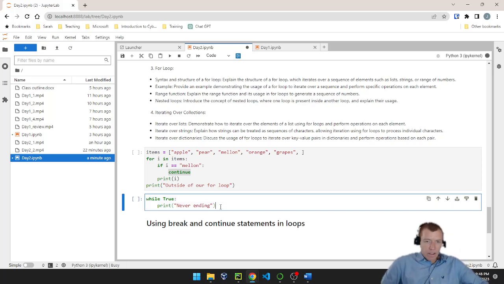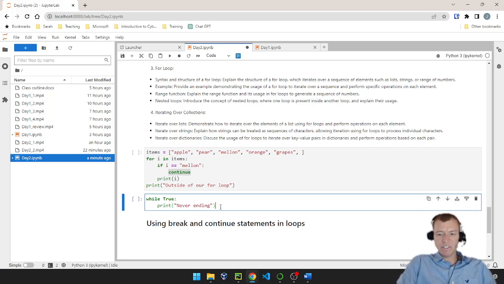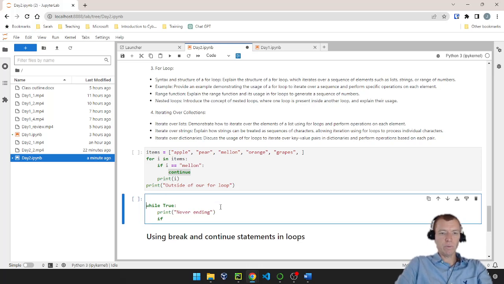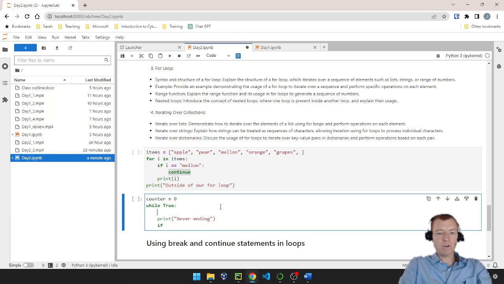Now, you can create infinite loops and actually have them stop after some condition, because we can add condition statements in here. We can say if, and we'll create some variable outside of this thing. We'll say counter equals 0. And then every time through our loop, we're going to increment counter. Counter equals counter plus 1.